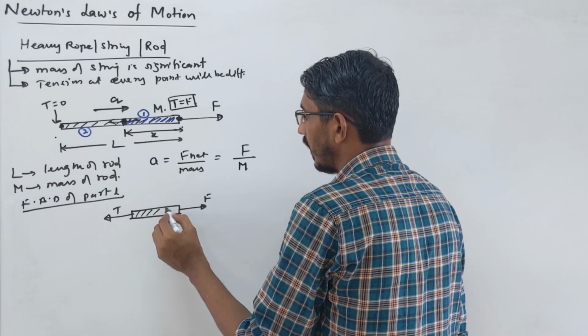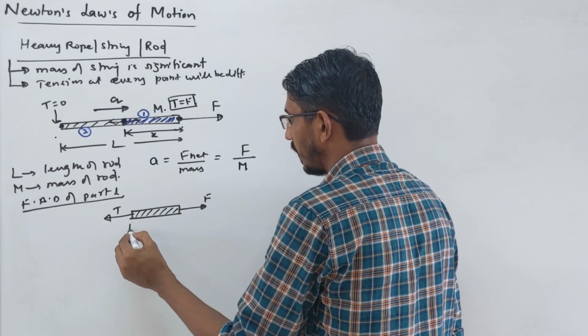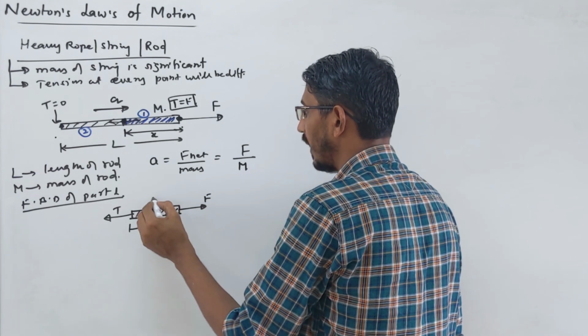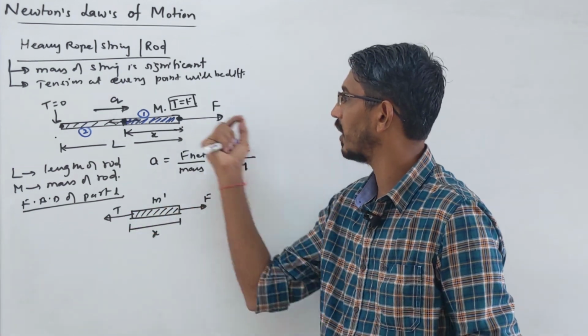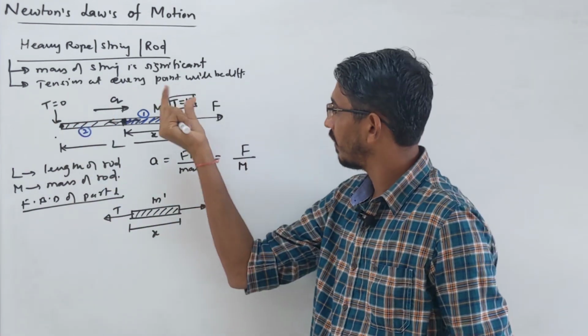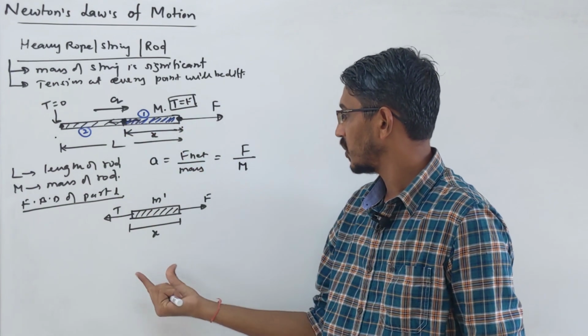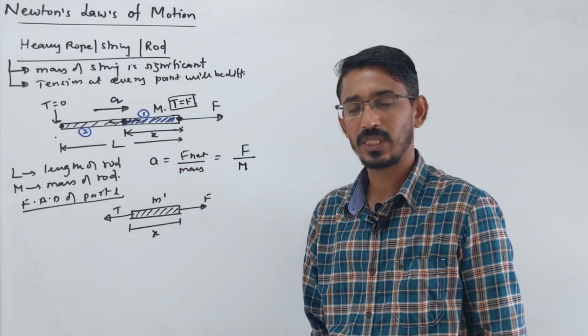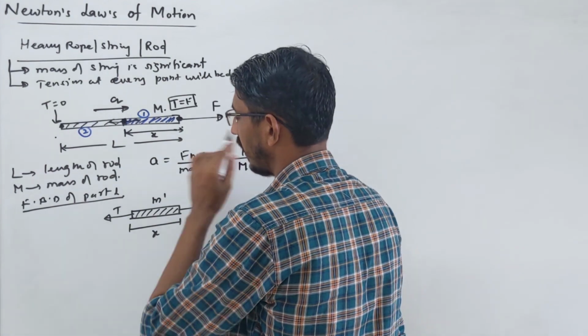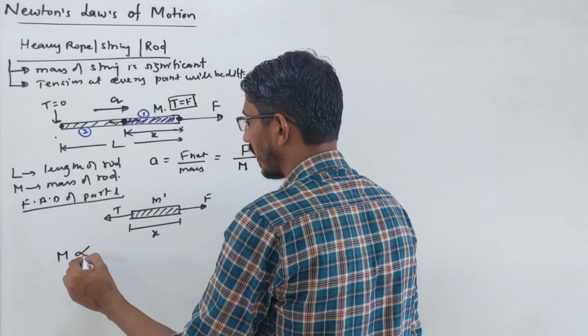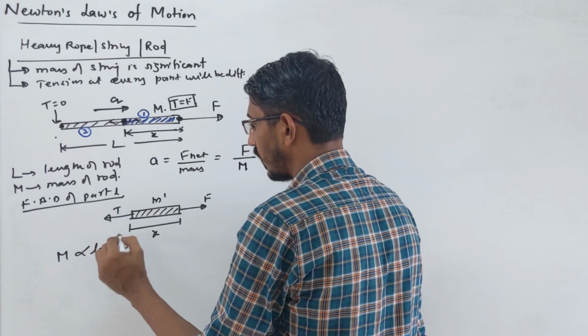Now what's important here? The length of this piece, we know, is x. We have to find the mass of this piece, because M is the total mass of the whole rod, and we have cut and removed that much part. So what is the mass of that part? Let's call it M dash. How will you find it fast? Mass is simple. For a linear rod, mass is proportional to what? Length. Mass is proportional to length.